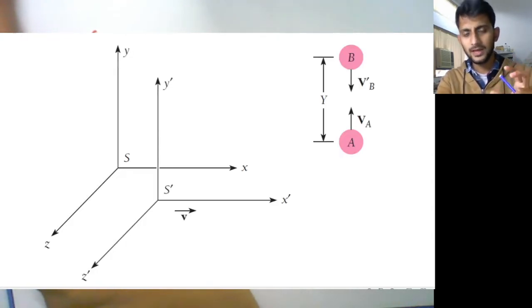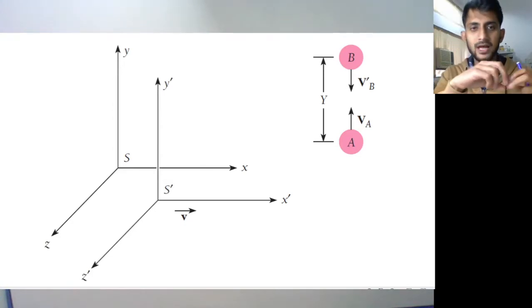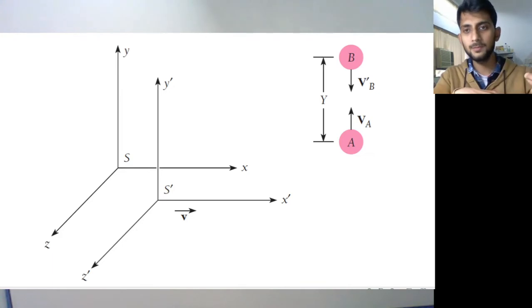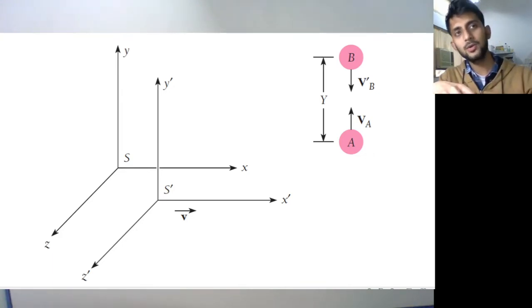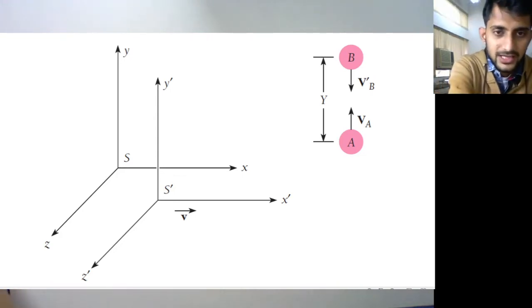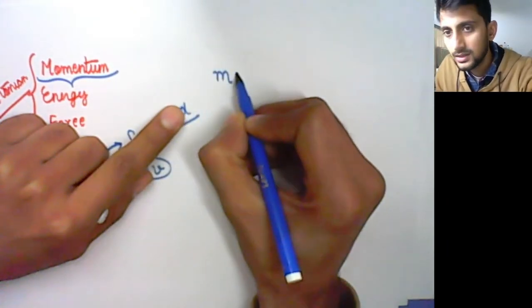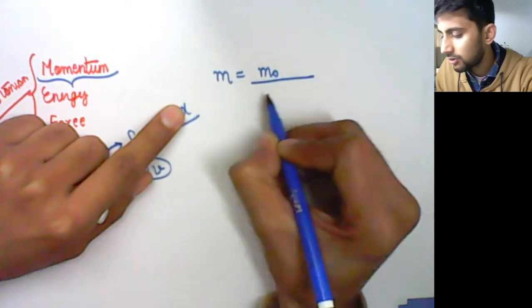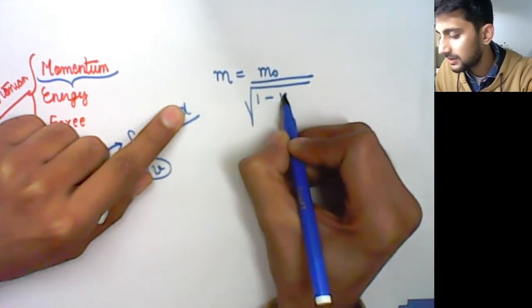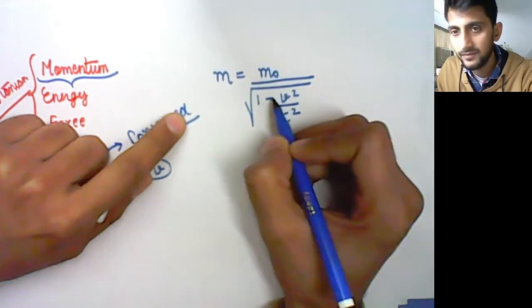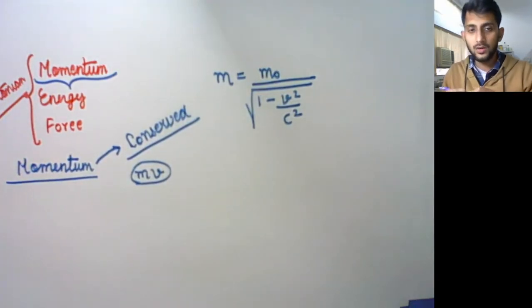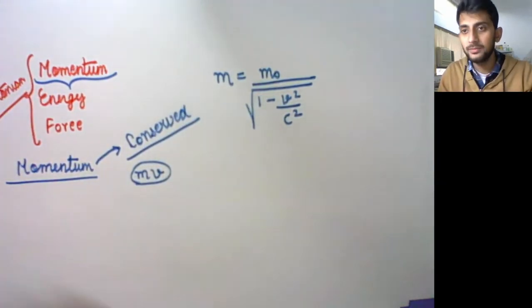So yesterday we analyzed that when we have body A or ball A and another ball B, and you look from the rest frame and say something about body B, then you got an expression like this. So we have got that mass can be related to the proper mass m naught as m equals m naught upon root of 1 minus v square upon c square, where v is the velocity of the moving frame.